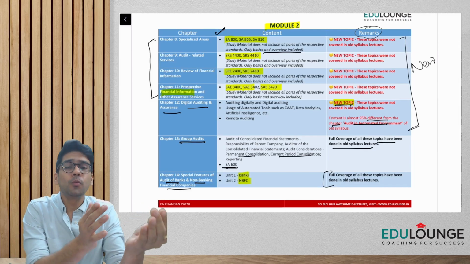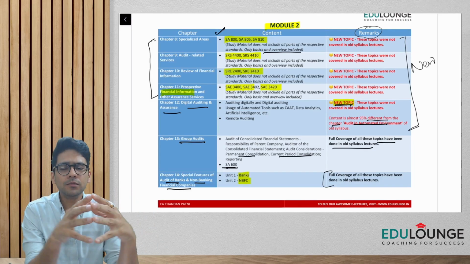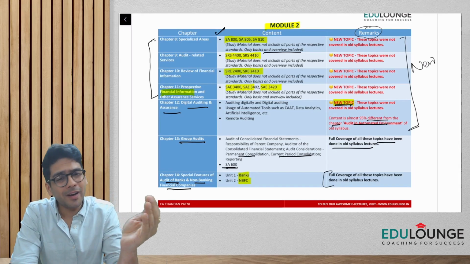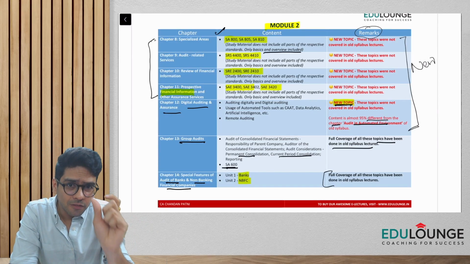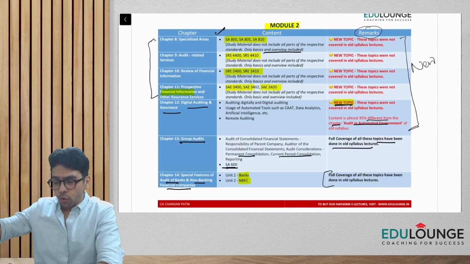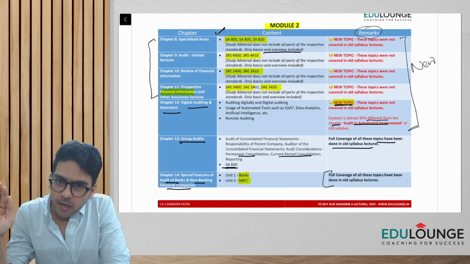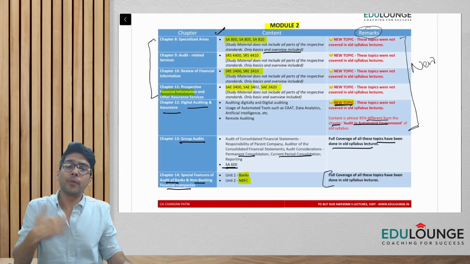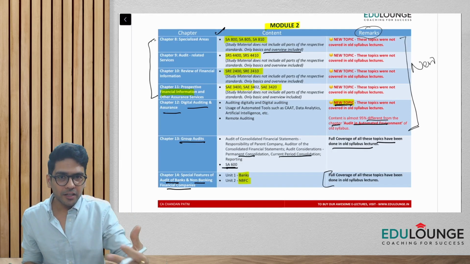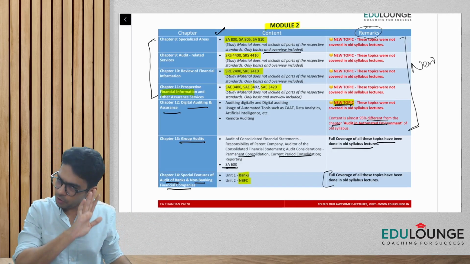You may enroll for that and attend it live. Of course, there will be certain fees, but there will be a substantial discount for students who have already enrolled as per the old syllabus. If you want to convert and attend all the lectures under the new syllabus, you can do it.